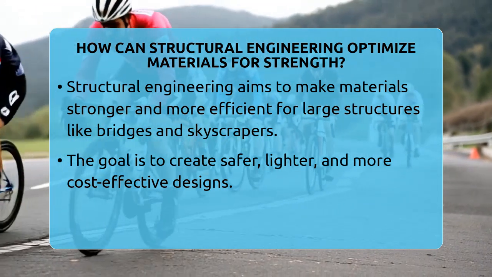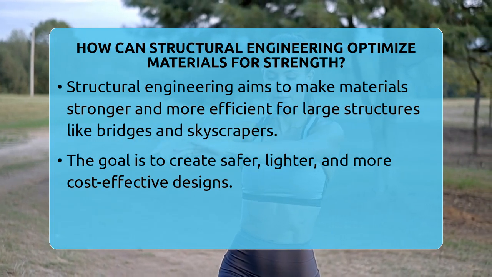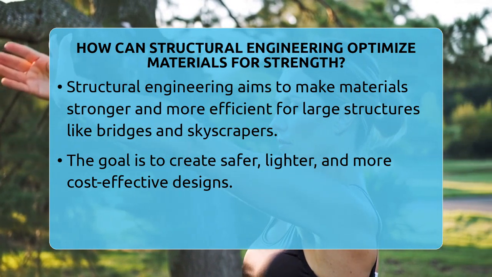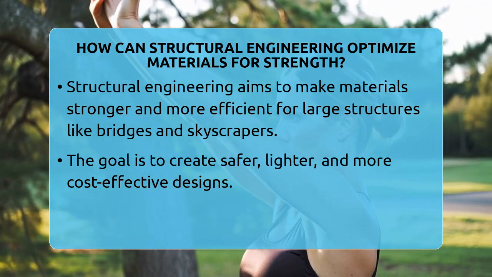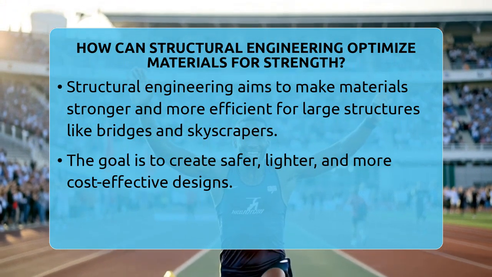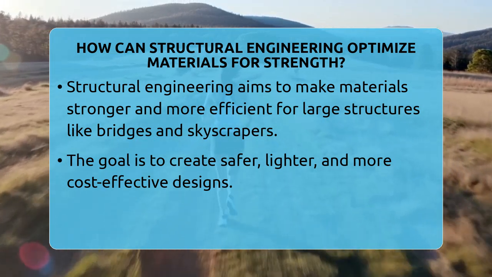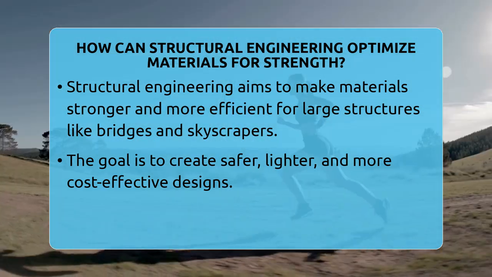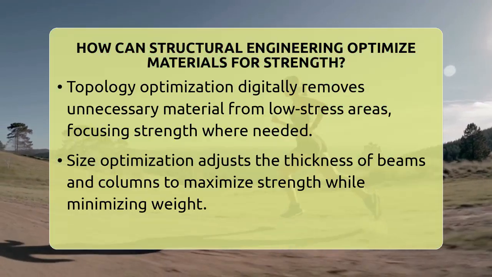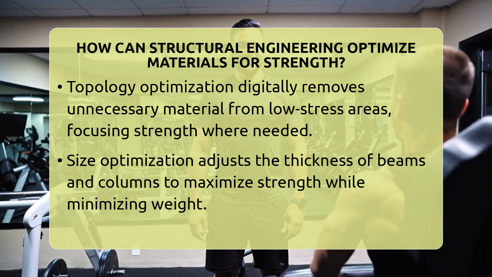One of the main ways engineers do this is through topology optimization. Think of it as a digital sculptor that shapes the material inside a design space. It removes unnecessary material from areas that don't experience much stress and keeps it where the forces are strongest. For example, when designing record-breaking bridges, this method helps create lightweight yet sturdy structures by only using material where it's needed most.